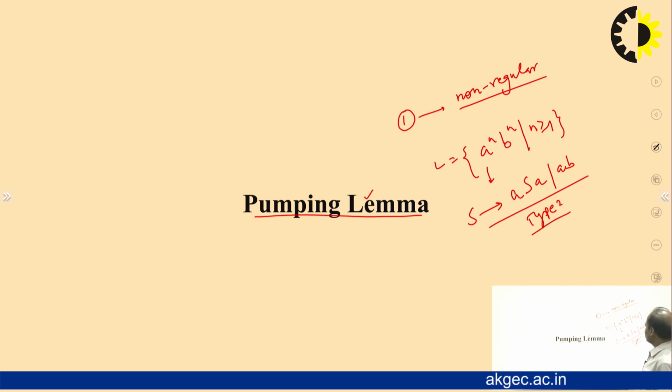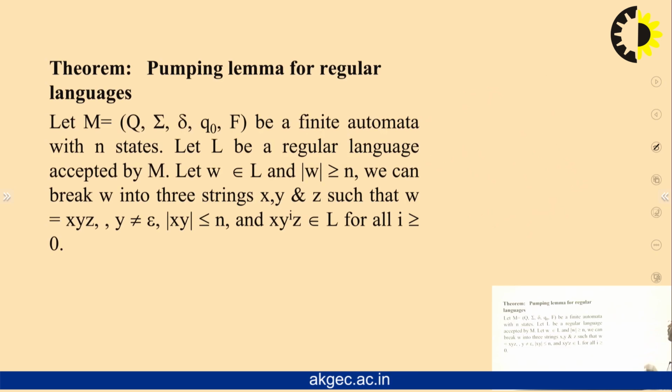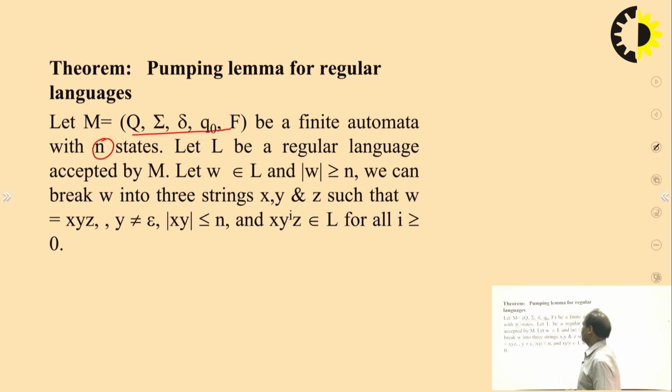If the question is to show that this is not regular using pumping lemma, we can follow the pumping lemma for this task. So what is the statement of the pumping lemma for regular language? Suppose M = (Q, sigma, delta, q0, F) is a finite automaton with n states. So assume that this has n number of states, right?